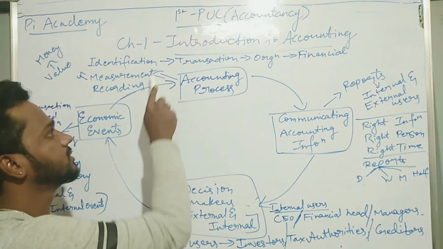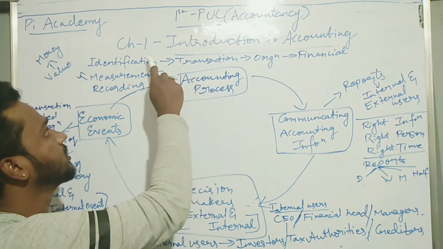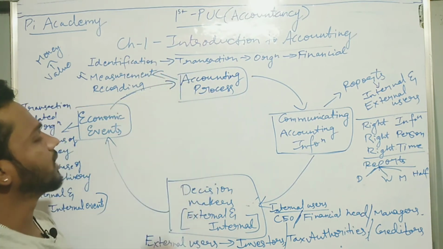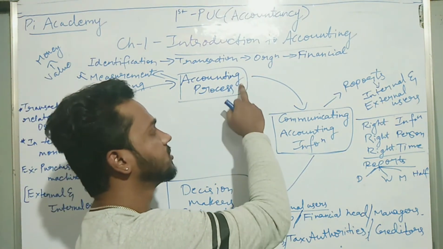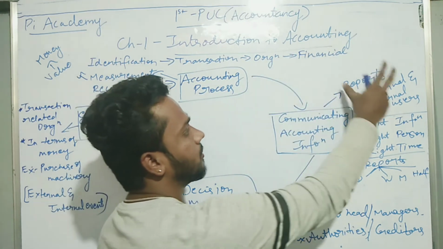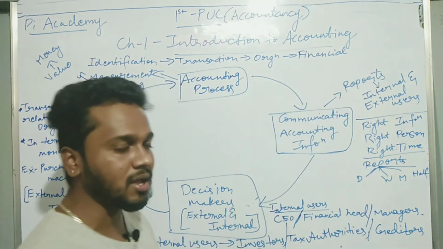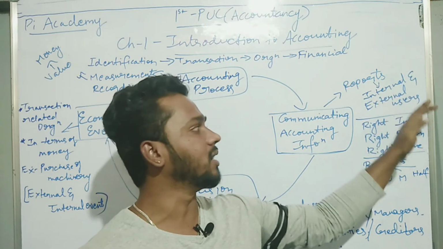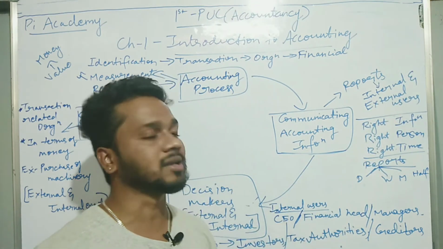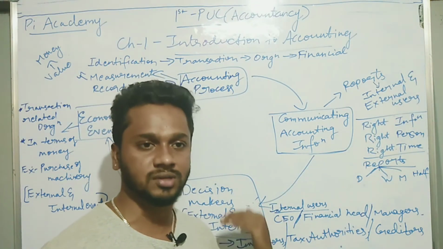So these three things happen under the accounting process. What three things? Identification, measurement, and recording. Once an economic event has gone through this accounting process, it is made into a report. It is reported, and this report is used by many users, many internal and external users. Let us see what these internal and external users are in the next step.